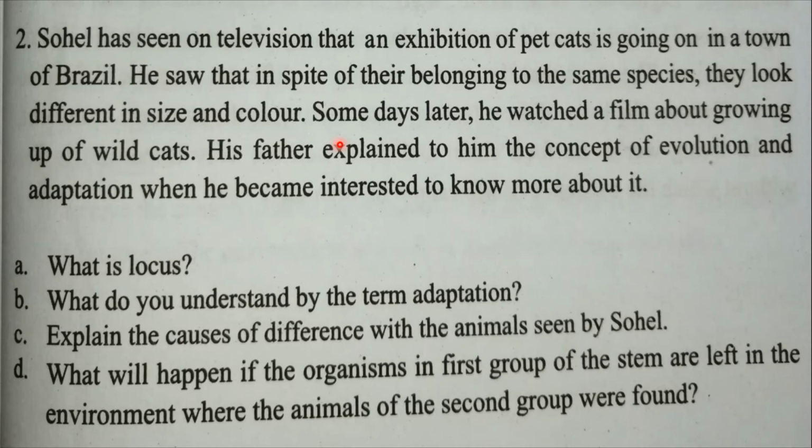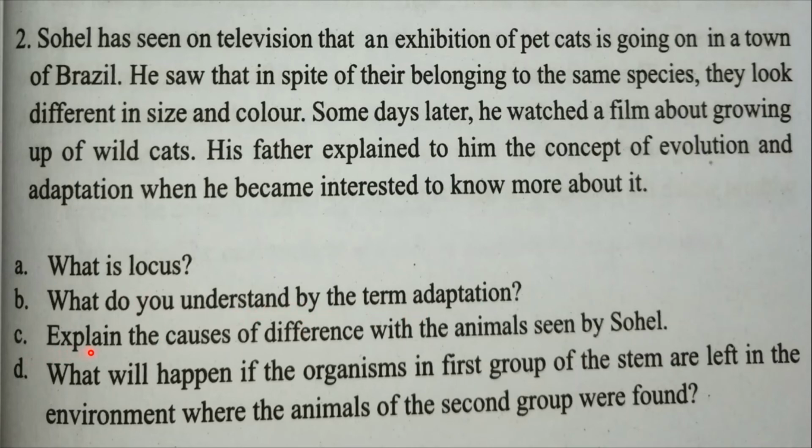Some days later, he watched a film about the growing up of a wild cat. His father explained to him the concept of evolution and adaptation when he became interested to know more about it. I think you know the answer of A and B. What is locus and what do you understand by the term adaptation?